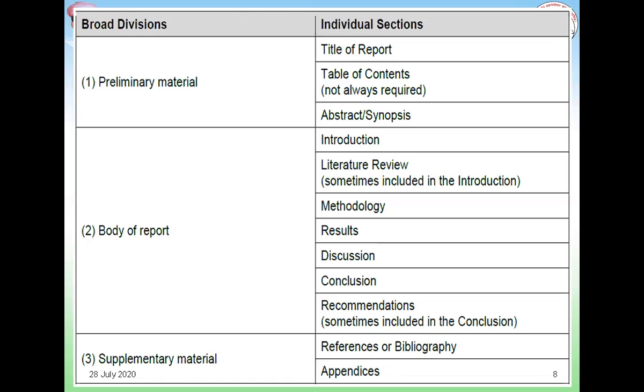So that comprises the body of the report. And the last part is your supplementary material. In supplementary material, you can give references, as I said, or bibliography, and appendices. In appendices you can put additional information which can strengthen your research report. Say, for example, you have published any of your research findings in a good reputed journal. That information can be put into appendices. If you have presented your research findings at any international conference, that can also be put into appendices.